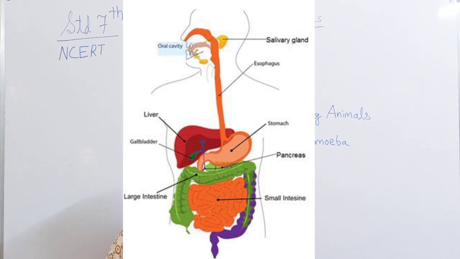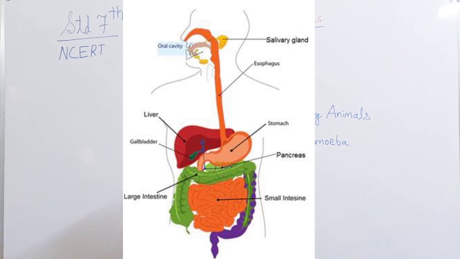You can see it in the figure on the right side. It is the largest gland in the human body. It secretes bile juice that is stored in a bag known as the gallbladder. It plays an important role in the digestion of fats.